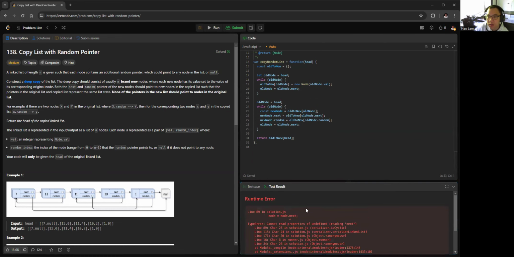So let's try that. Okay, we have undefined here. Yes, so remember the new node's next pointer and random pointer can be null, so we need to also account for that. And another problem that I just realized now is that we cannot use an object here, because an object turns everything into a string. Our key is an object, which is the whole node here, and it will just turn that into a string, not a reference. So we should use a Map instead.